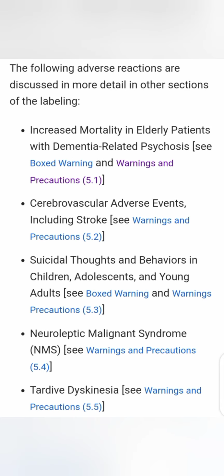So here are some adverse effects of Abilify or Aripiprazole. There is increased mortality in elderly patients with dementia-related psychosis and increased risk of cerebrovascular adverse events including stroke. Suicidal thoughts and behaviors in children, adolescents and young adults, and neuroleptic malignant syndrome can also occur, and tardive dyskinesia as well.